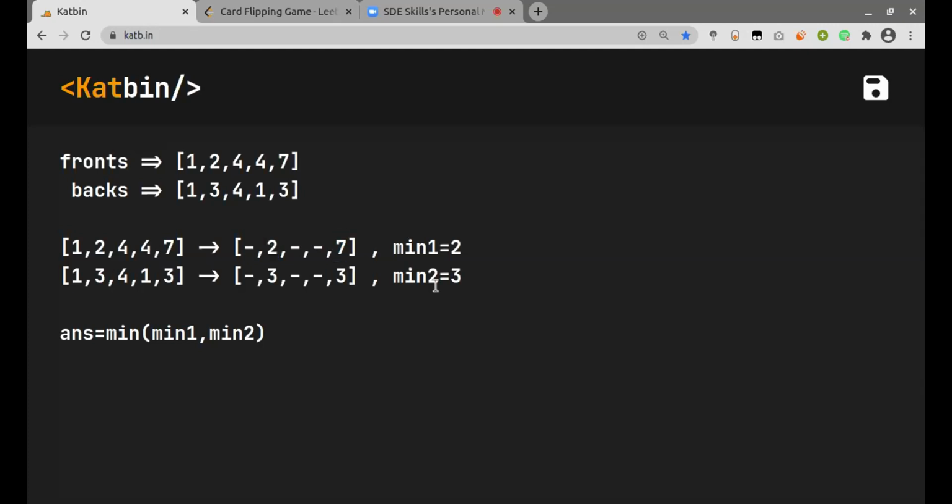Now all the values which we are left with, we'll just find the minimum of all the values. So here 2, 3, 3, 7. The minimum is 2 in the first array and the minimum is 3 in the second array. Then we can take the minimum of both the arrays. So that will be our final answer, which is 2 here.